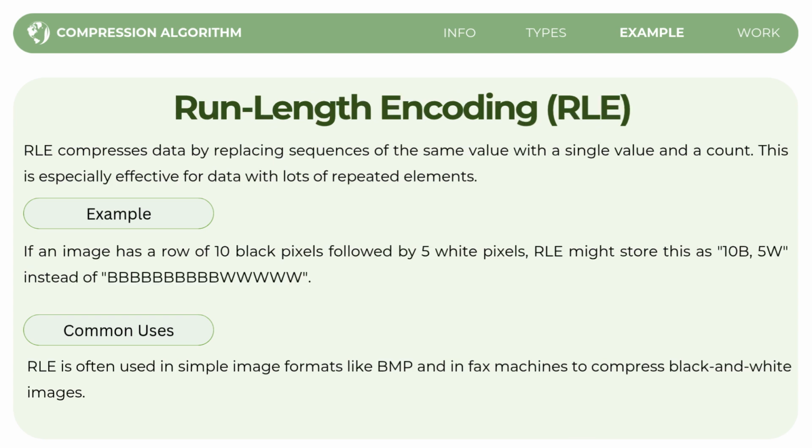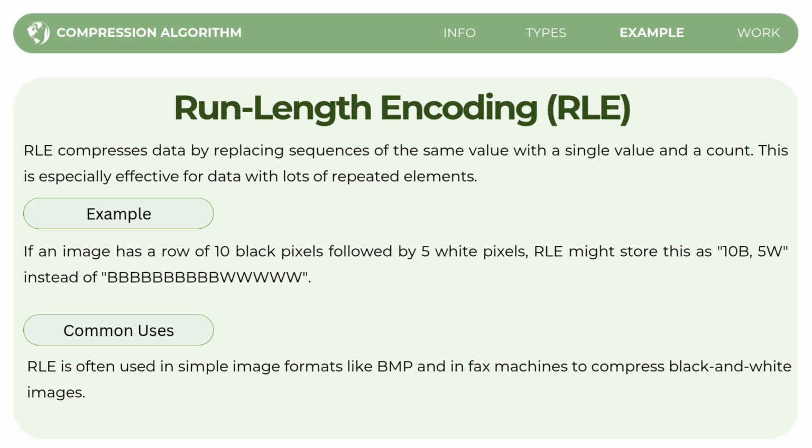Next is run length encoding, or RLE. RLE compresses data by replacing sequences of the same value with a single value and a count of how many times it repeats.